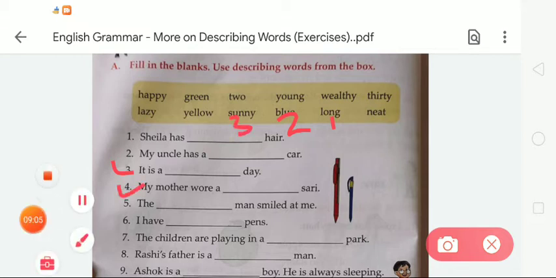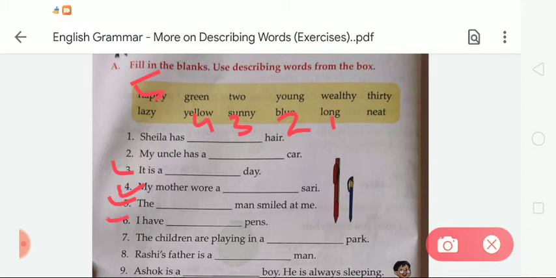Now the next, number 4. My mother wore a dash sari. So on the given blanks we have to write yellow. My mother wore a yellow sari. Now the next, number 5. The dash man smiled at me. So we have to write here the happy man smiled at me.